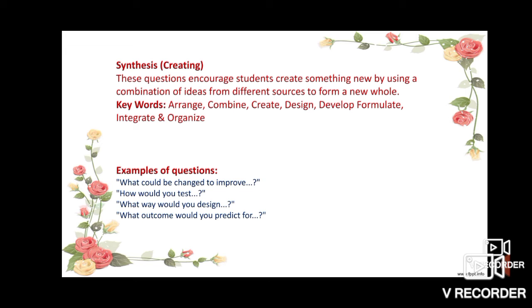And after this analysis, there is synthesis. Synthesis is creating. These questions encourage students to create something new by using a combination of ideas from different sources to form a new whole.